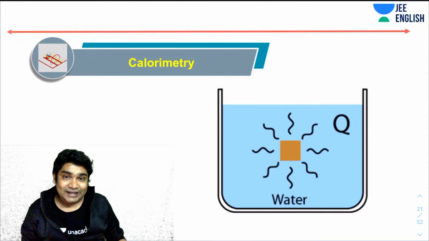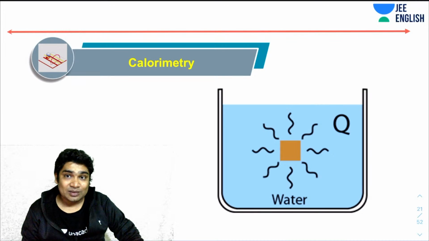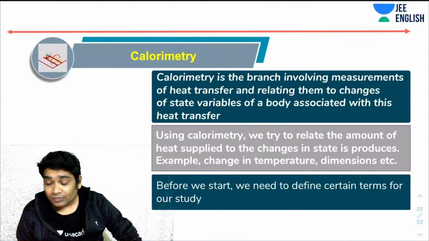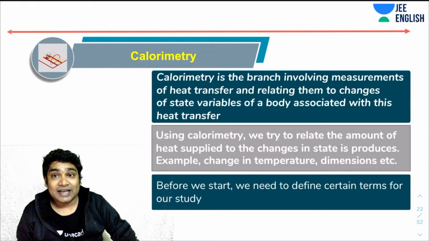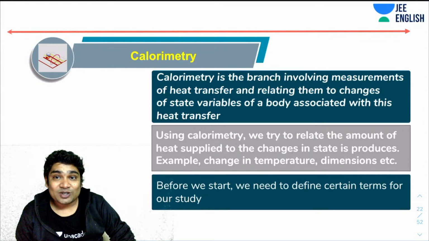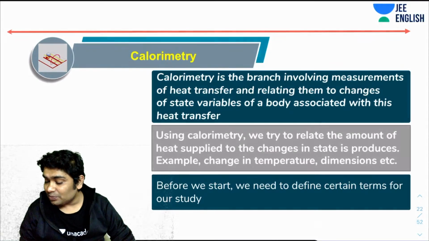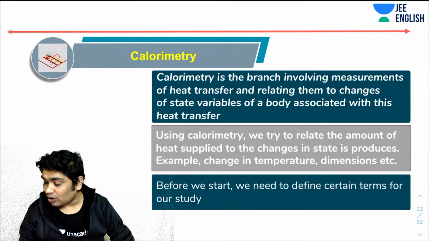First we'll talk about calorimetry. Calorimetry tells you the effects of heat in terms of the change in temperature or the change in state. Calorimetry is the branch involving measurements of heat transfer and relating them to state variables of a body associated with this heat transfer. When we talk about state variables, we talk about temperature.